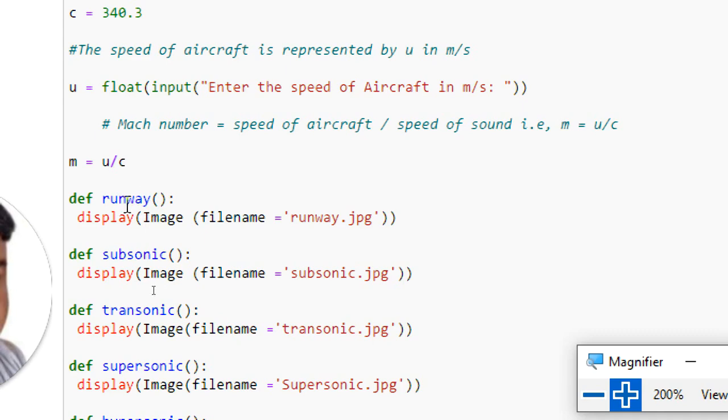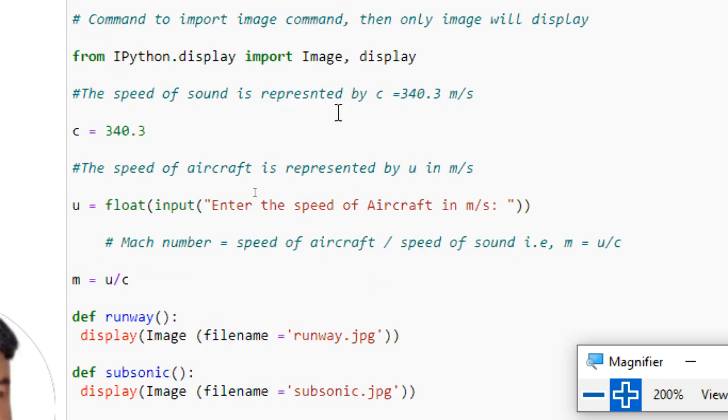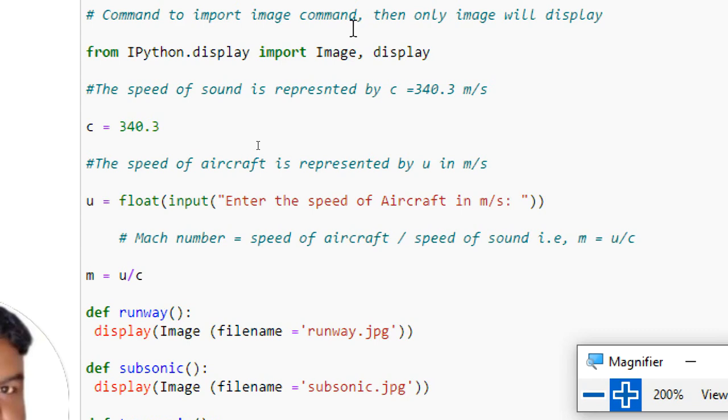What is the use of this runway class? It will call the display, as we mentioned here, and in the display we are using the image. So the code written for the image is called here.